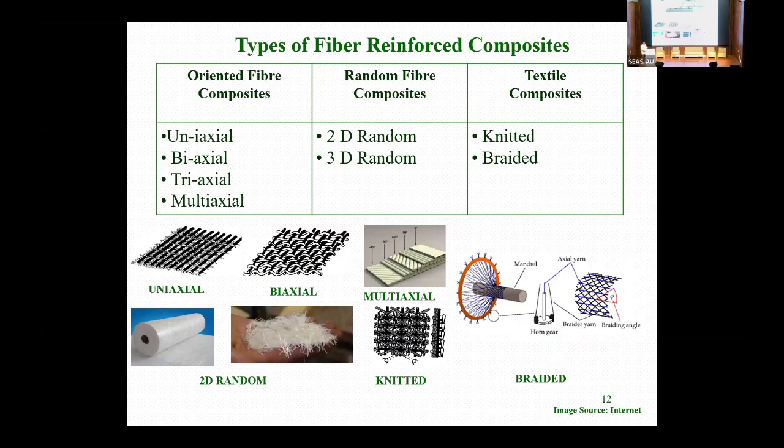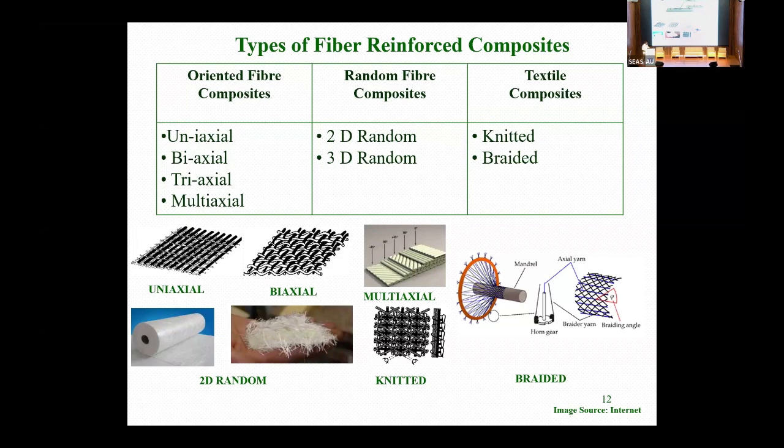And random fiber also, because if you want some kind of isotropic property, we can choose random fibers, and they can be mixed with resin and cured for the applications. Knitting is also there, because the fibers can be knit together in different axes, so that the advantage of the fiber properties can be taken in a particular direction.